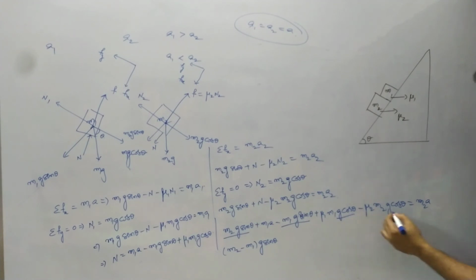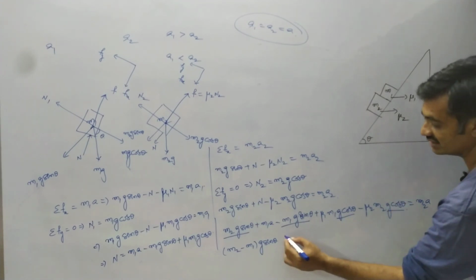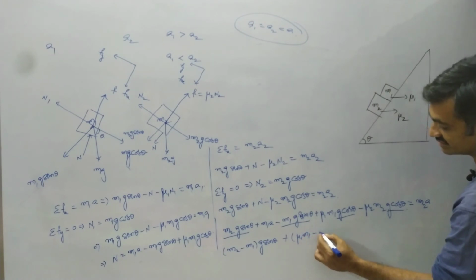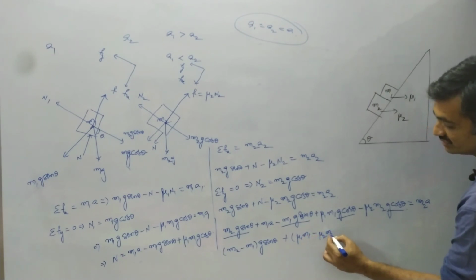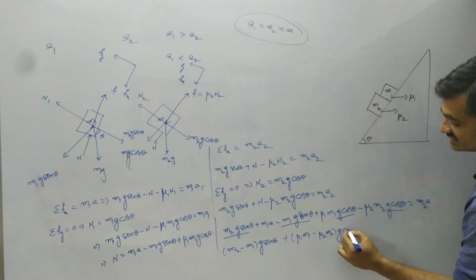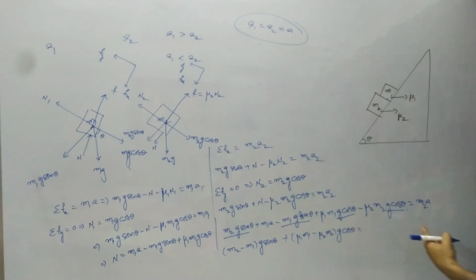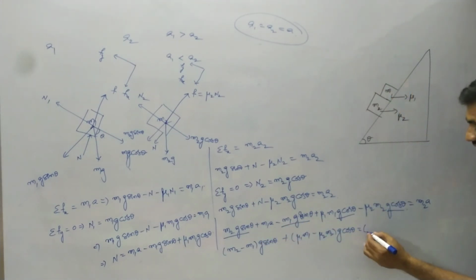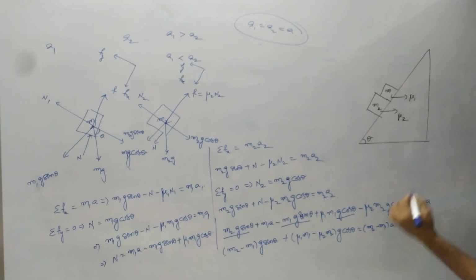We can take g cos theta as common, then we have plus mu1 m1 minus mu2 m2 into g cos theta equals, observe, m2 into a minus m1 into a. If we take a as common, then we have m2 minus m1 into a.